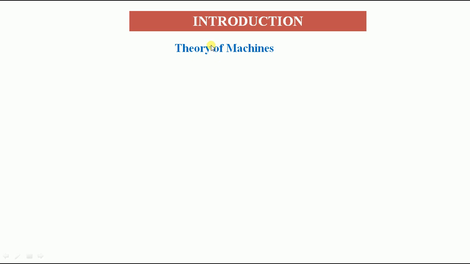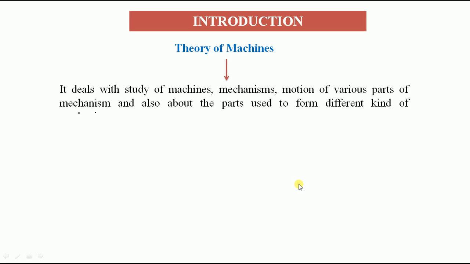In the name itself, it is the theory about the machines, which covers everything about the machines here. What do you mean by everything here? It deals with the study of machines, mechanisms, motion of various parts of a mechanism, and also the parts used to form different kinds of mechanisms. So everything about the machine we discuss in theory of machines: the operation of a machine, the mechanism we are using for making that particular machine, and the motion of various parts of the mechanism which is used to make a machine.